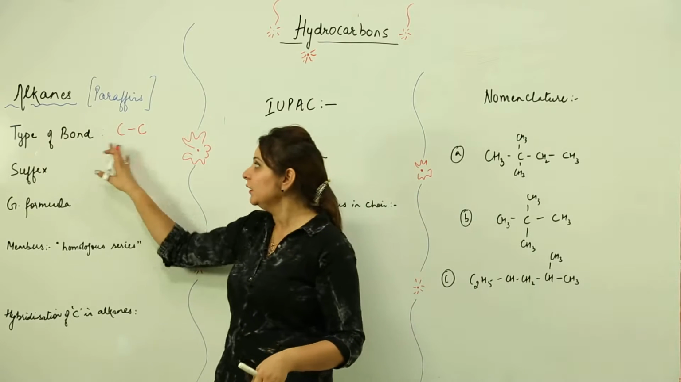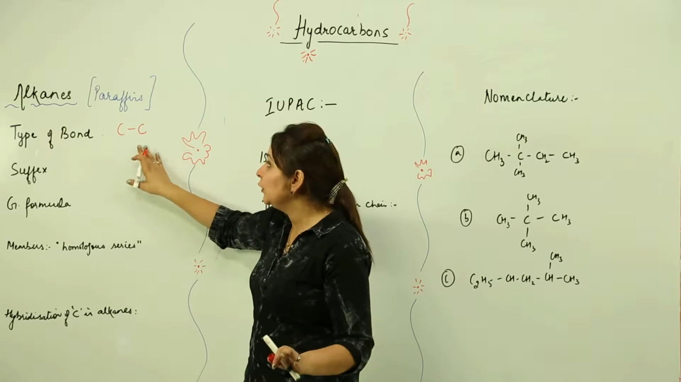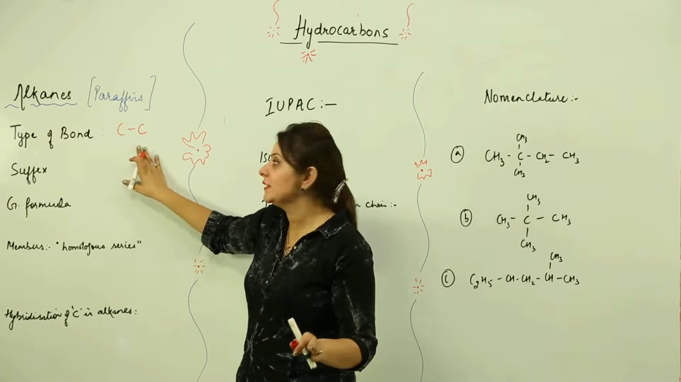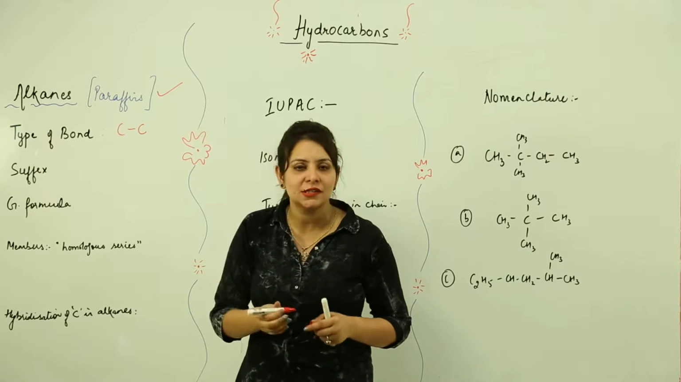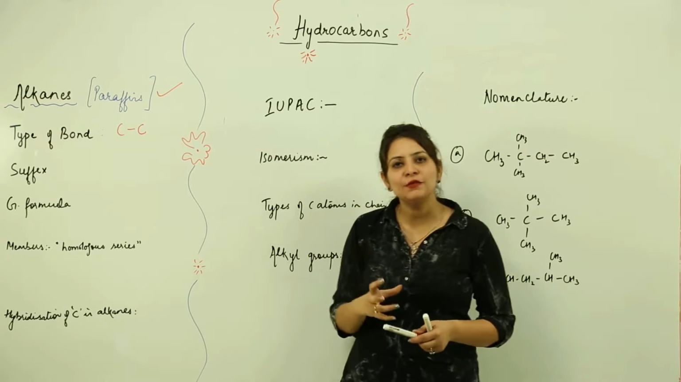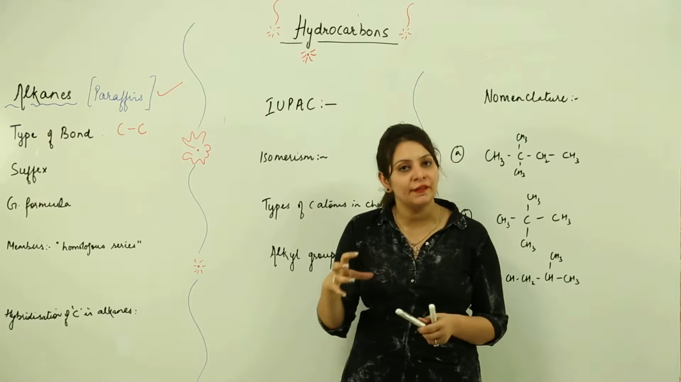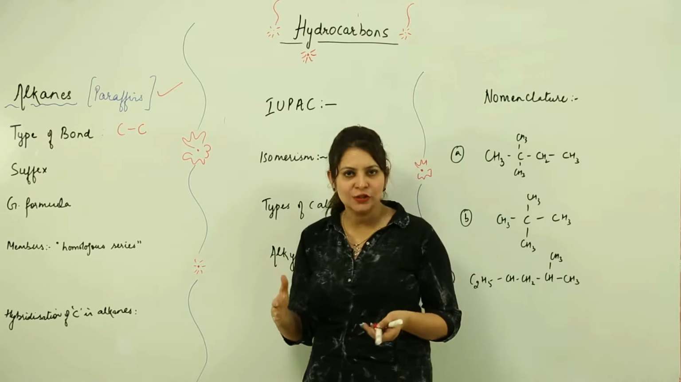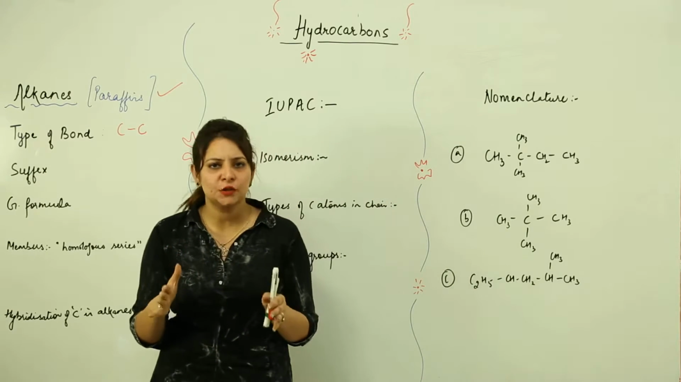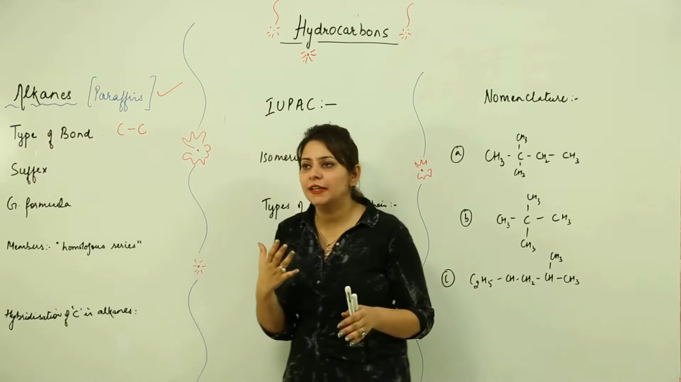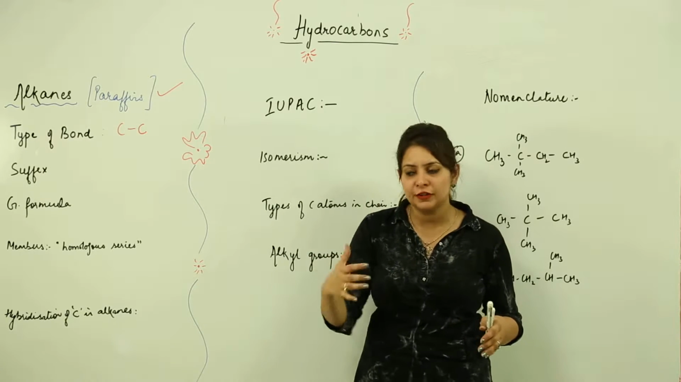So obviously they are single-bonded ones. And you know what the common name for all alkanes is? They are called paraffins. What do we mean by paraffins? Paraffins means low reactivity, or low affinity. Alkanes are stable, they don't react much, so we can say they have low affinity to react with other compounds.